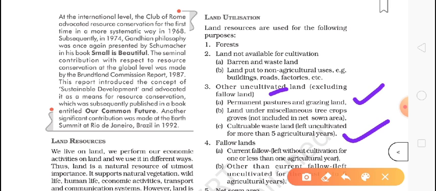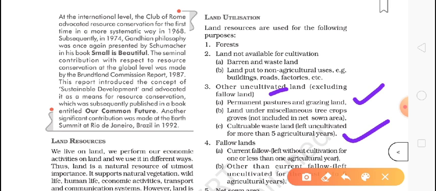What happens sometimes is that our farmers also do this. According to the cultivation cycle, they use some land for some time, but they leave it for some time also to regain its fertility. Are you getting it? For 3 or 4 years they continuously grow crops in that land, but at a time they think, okay, now the fertility is going down, so now we treat it as wasteland.